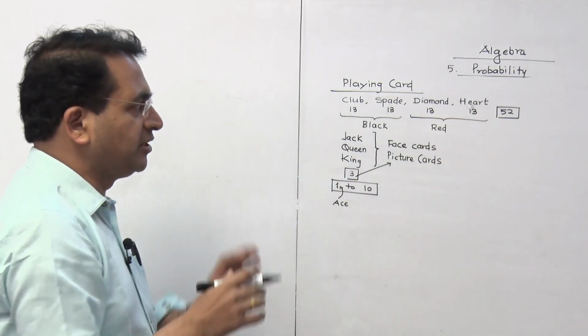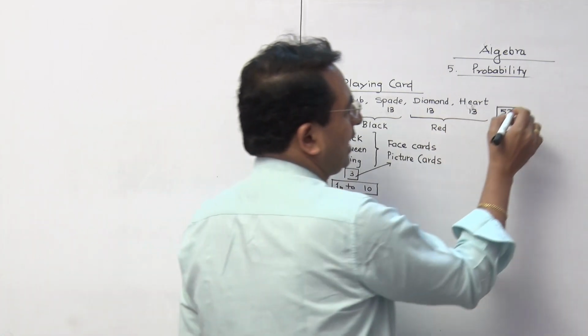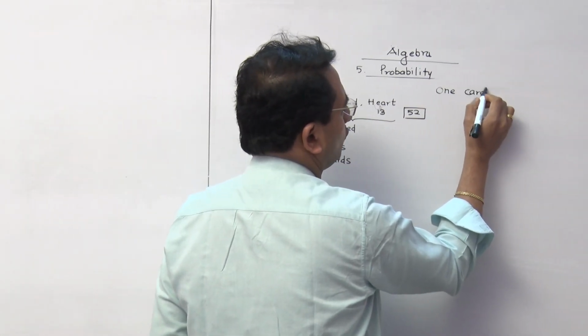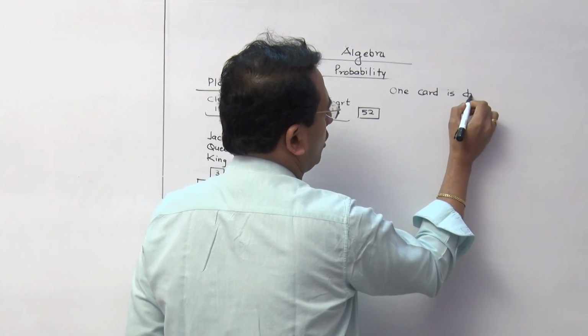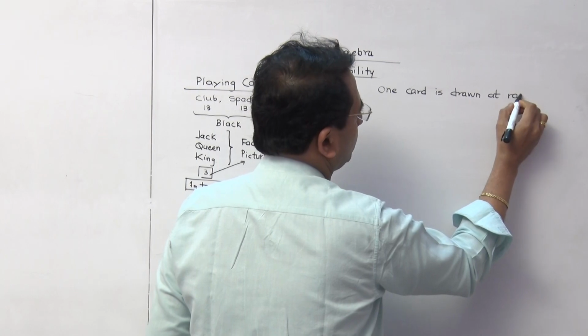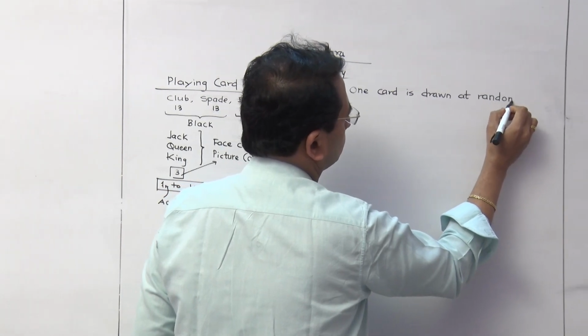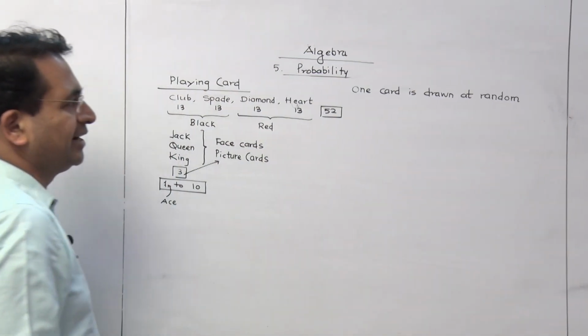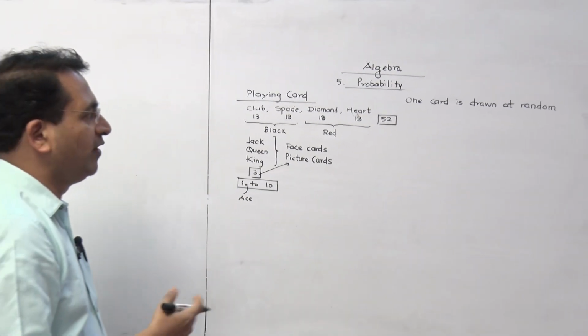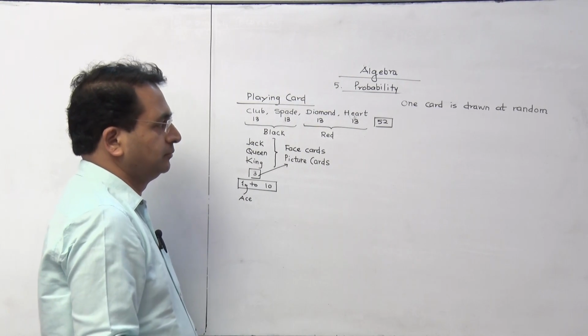Now the question I am discussing here: one card is drawn at random from the pack of 52 well shuffled cards.